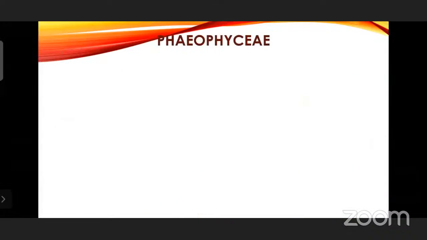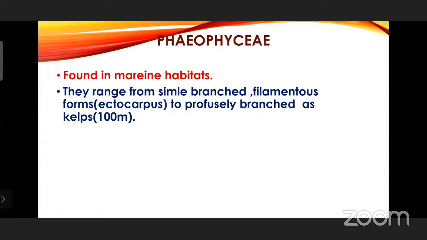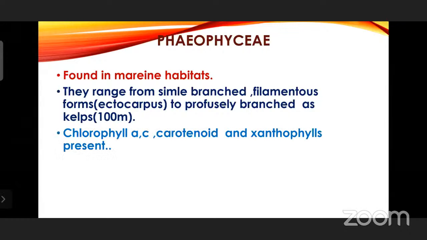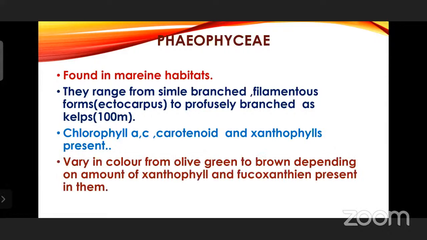Next, pheophyce. In marine habitats, they range from simple branched filamentous forms, Ectocarpus, to profusely branched as kelps. Next, chlorophyll A and C are present, and carotenoids and xanthophylls are also seen in pheophyce. And xanthophylls are present, that's why they are somewhat brownish in color. They vary in color from olive green to brown depending on the amount of xanthophyll and fucoxanthin present in them.